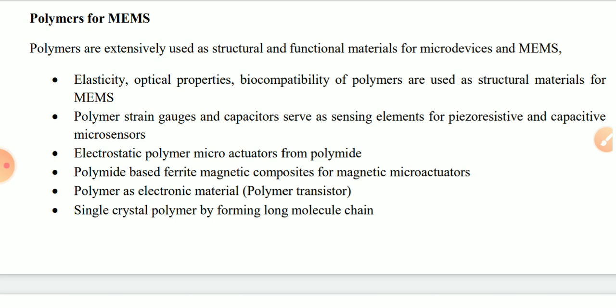Single crystal polymer is also possible. Earlier people could not think that single crystal is basically a property of semiconductor material, but here you can have a polymer as a single crystal because you can have a certain chain and a series of chains. Polymer chains are created and those chains are regularly repeated in a particular material. If you arrange those chains in a regular way, then it will work like a crystal.